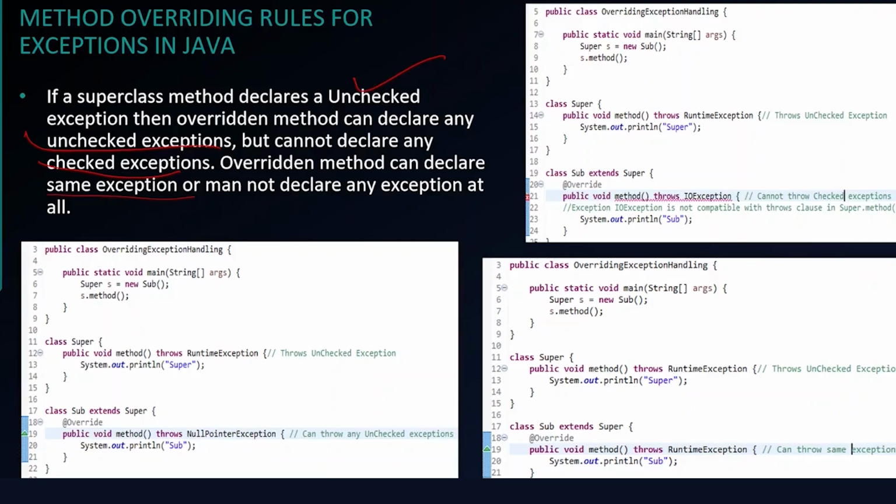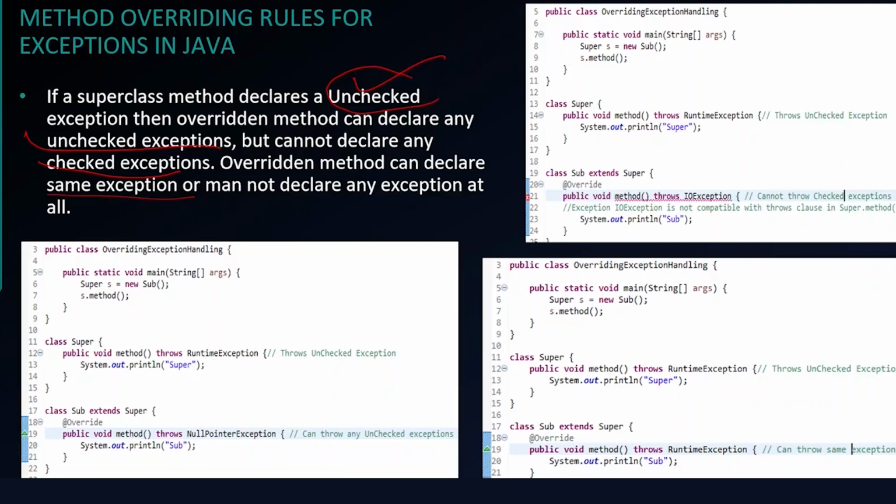I'll repeat that again. If a superclass method declares an unchecked exception like runtime exception or null pointer exception, then the overridden method can declare any unchecked exception but cannot declare any checked exception. And also the rule says the overridden method in the child class can declare the same unchecked exception or it may choose to not declare any exception. But the important point is it cannot declare any checked exception.